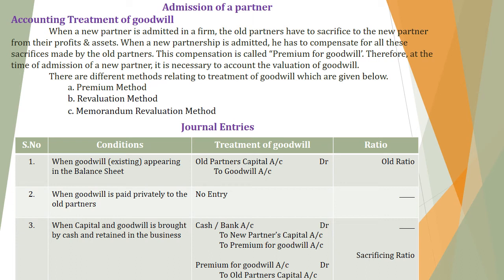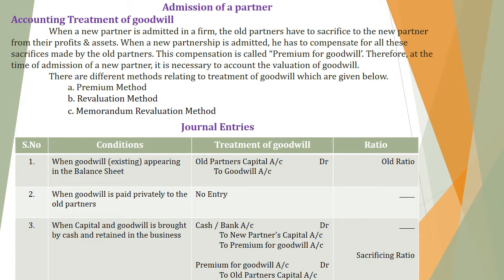Hi children, so far I had discussed with you about how to calculate goodwill under various methods. Those are simple average profit method, weighted average profit method, super profit method, capitalization of average profit method and capitalization of super profit method. In this video I am going to tell you how to treat goodwill at the time of admission of a new partner.